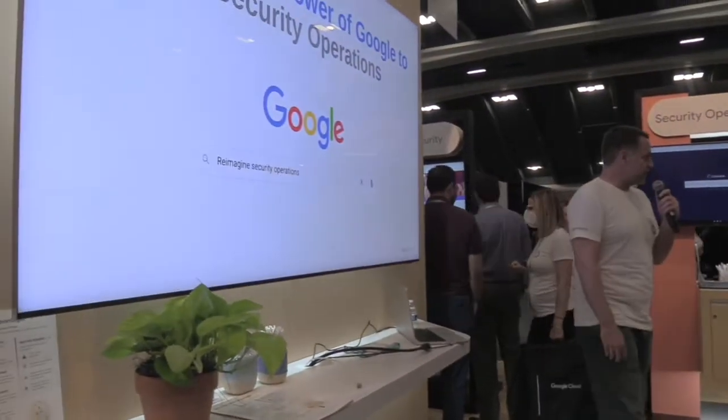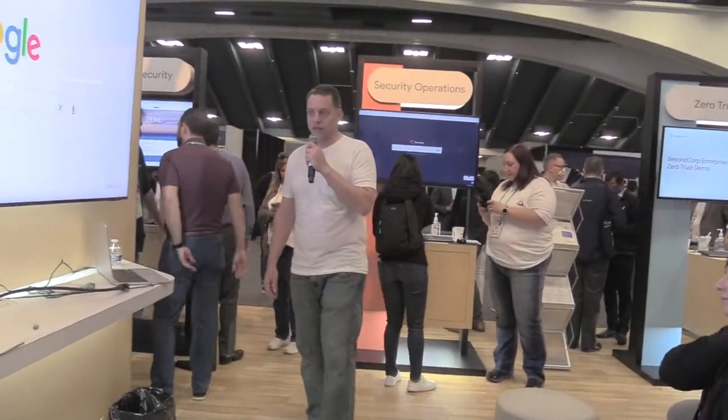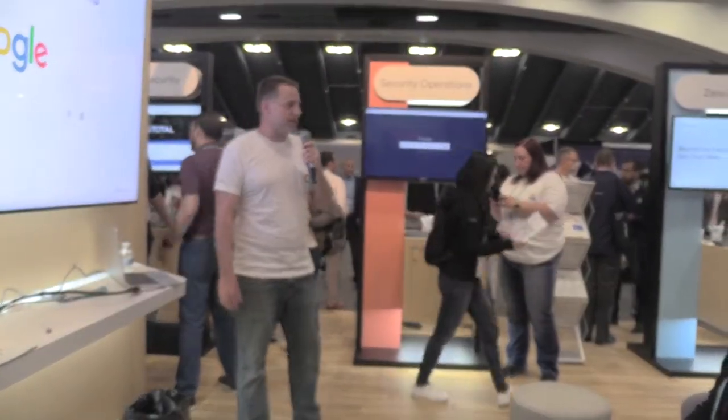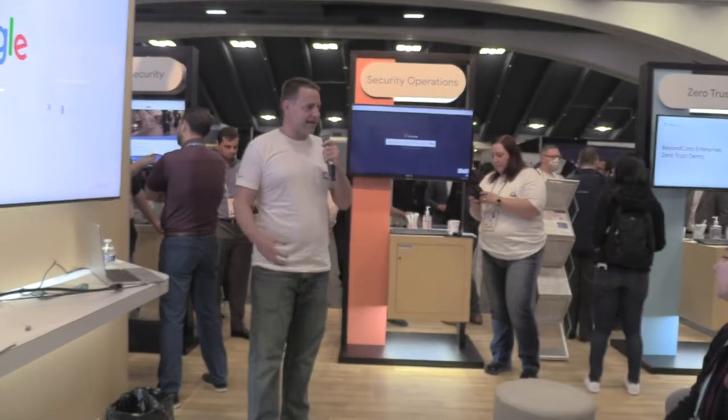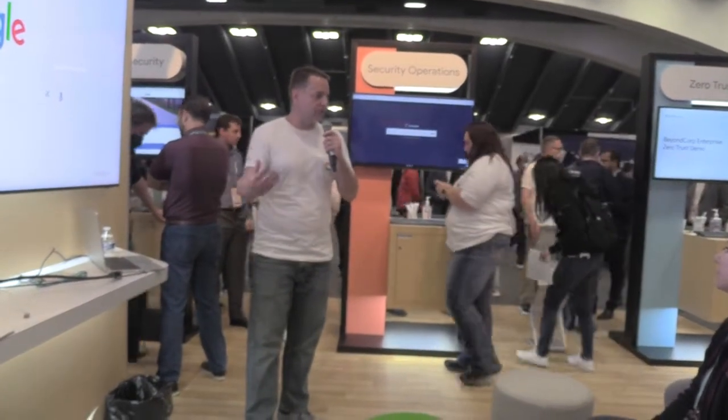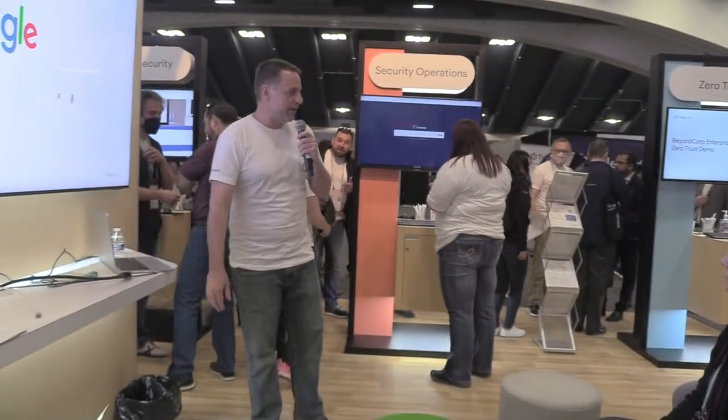Google might not be the first name that comes to mind when you think about the security operations running in your enterprise, and that's what we're here to change today. Because as we think about a lot of what goes into these operations, surfacing that needle in a haystack, stitching together all that telemetry, all of those logs, who can currently do it better than Google and the expertise that they've developed over the years?